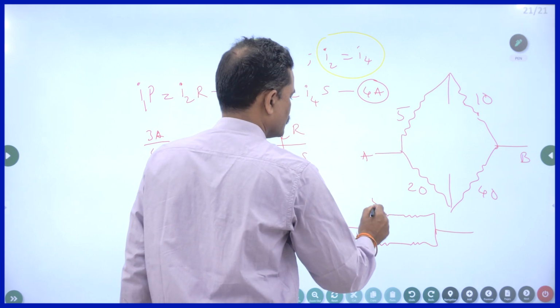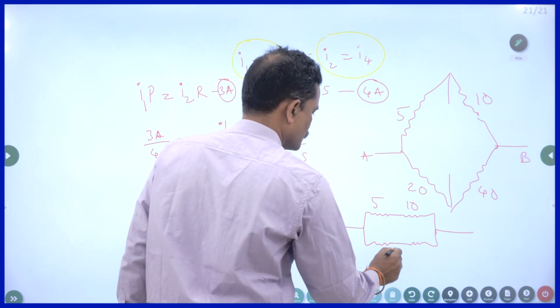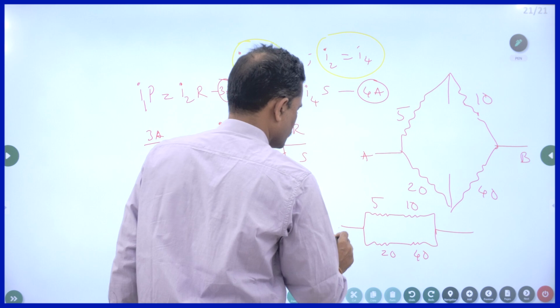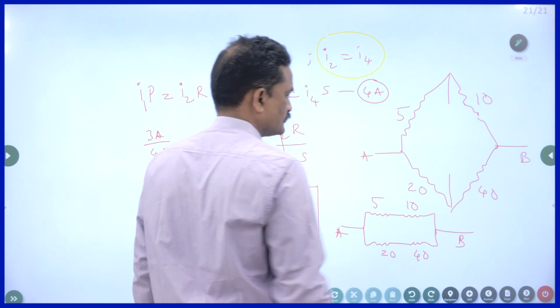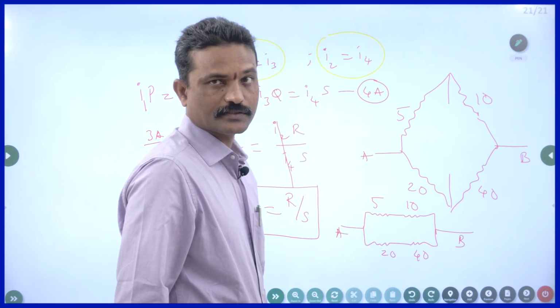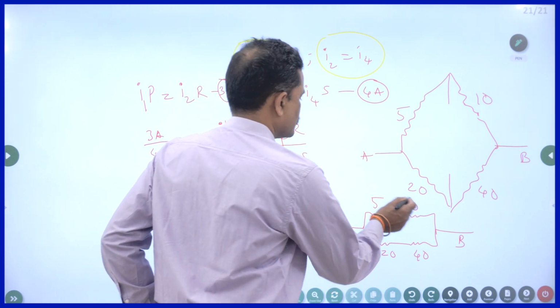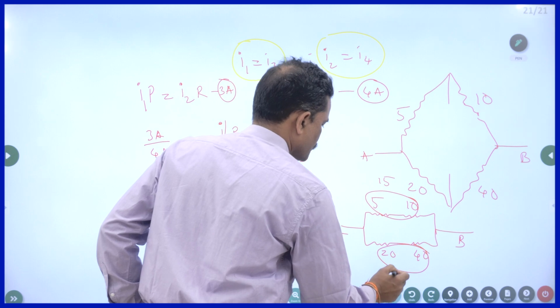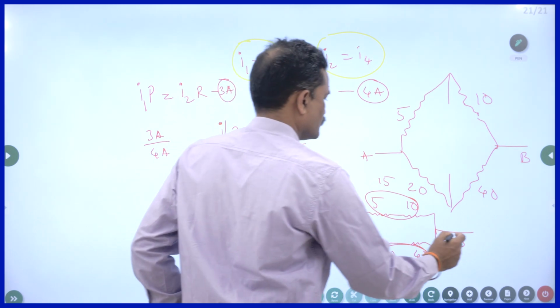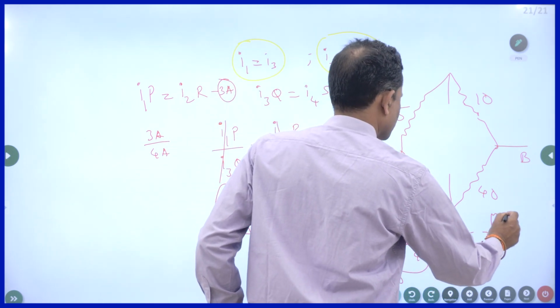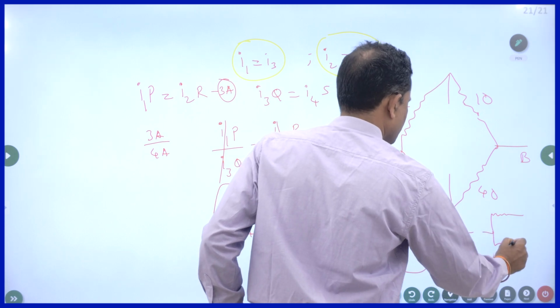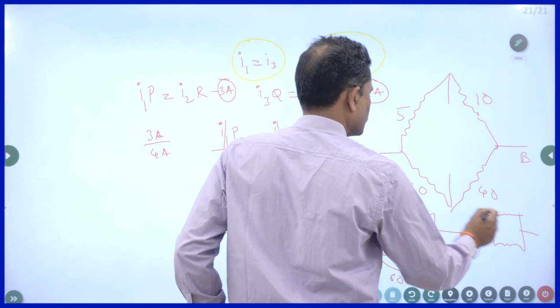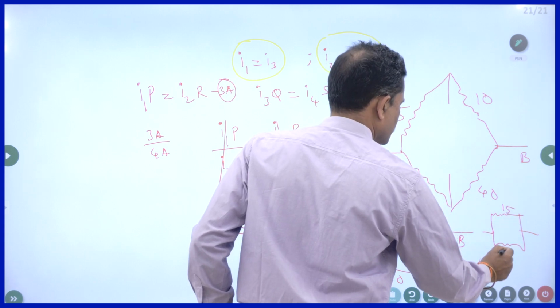So this is 5, this is 10, this is 20, this is 40, this is A and this is B. These two resistors are in series. When they are in series, just add them, it will become 15. These two are in series, add them, it will become 60. Now the circuit will become two resistors connected in parallel. One is 15, the other one is 60.